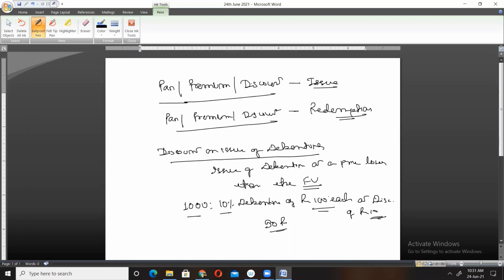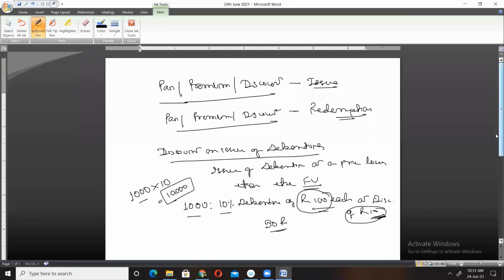The value of the debenture is 100, whereas the company has issued these debentures at ₹90. Means the company is suffering a kind of loss of ₹10. On 1000 debentures, the company offered ₹10 discount, which means ₹10,000 discount. So this is what discount on issue of debentures is.